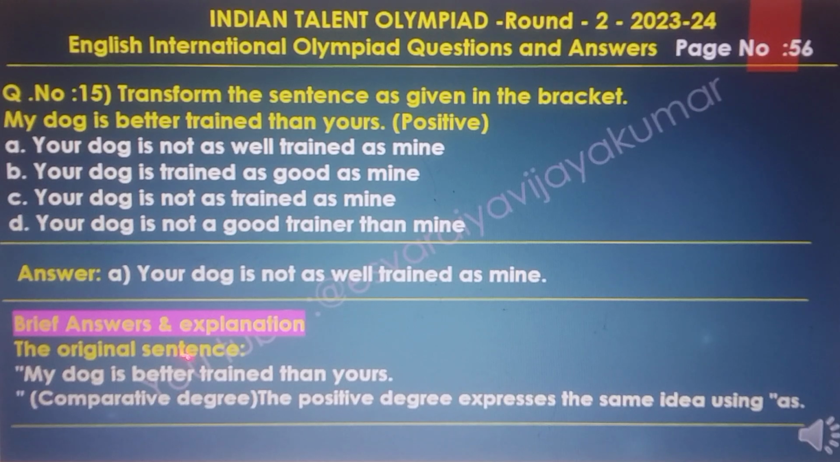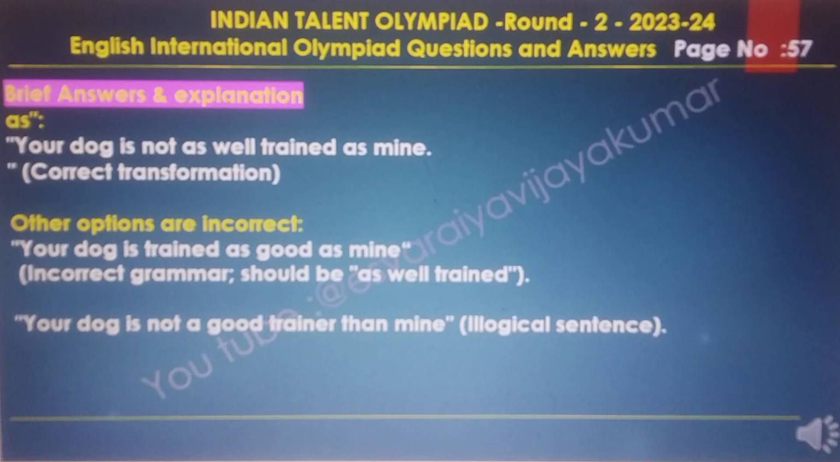So the brief answer and explanations. The original sentence, my dog is better trained than yours, is in the comparative degree. The positive degree expresses the same idea using as: your dog is not as well trained as mine. This is the correct transformation. The other options are incorrect.